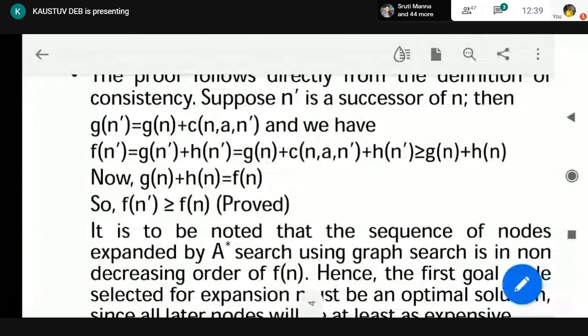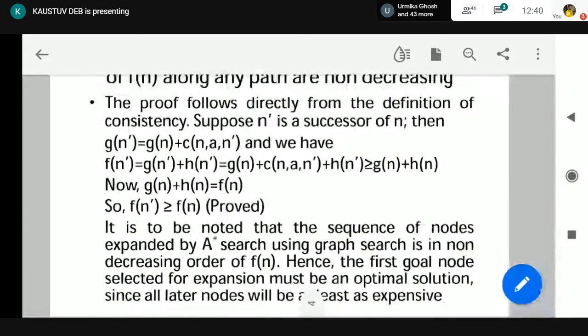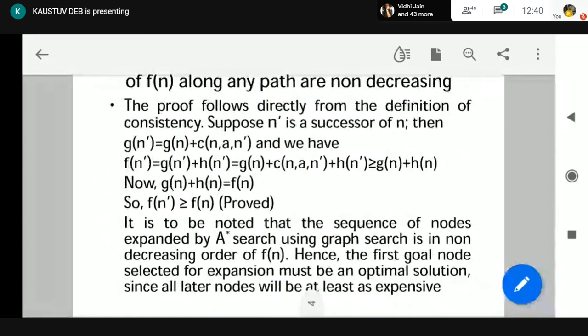Okay, so by this proof what we have proved is that Fn dash is greater or equal to Fn. That means the evaluation function value of any successor node is greater or equal to the evaluation function value of its parent. So whenever we are moving down from the start node to the goal node, obviously the evaluation function value of the successor nodes is greater or equal to that of its parent node. So in the last case I have told you that if this is true, then what we can claim? The first goal node, or the uppermost goal node, or the shallowest goal node has the Fn value.